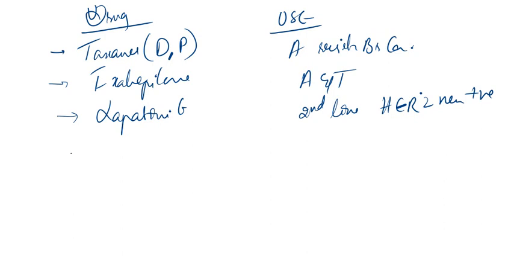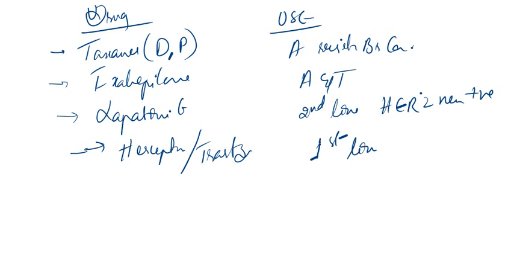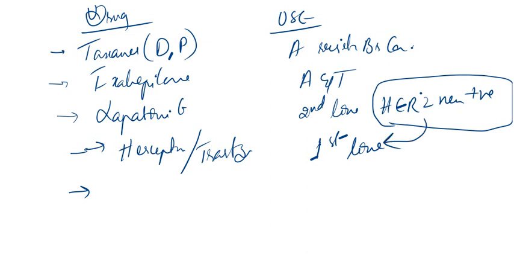Right? Now another important drug is Herceptin or trastuzumab. It is the first line agent. Remember, the first line agent is trastuzumab in case of HER2-neu positive breast cancer. Guys, HER2-neu positive breast cancer, the first line agent is trastuzumab or Herceptin, right?